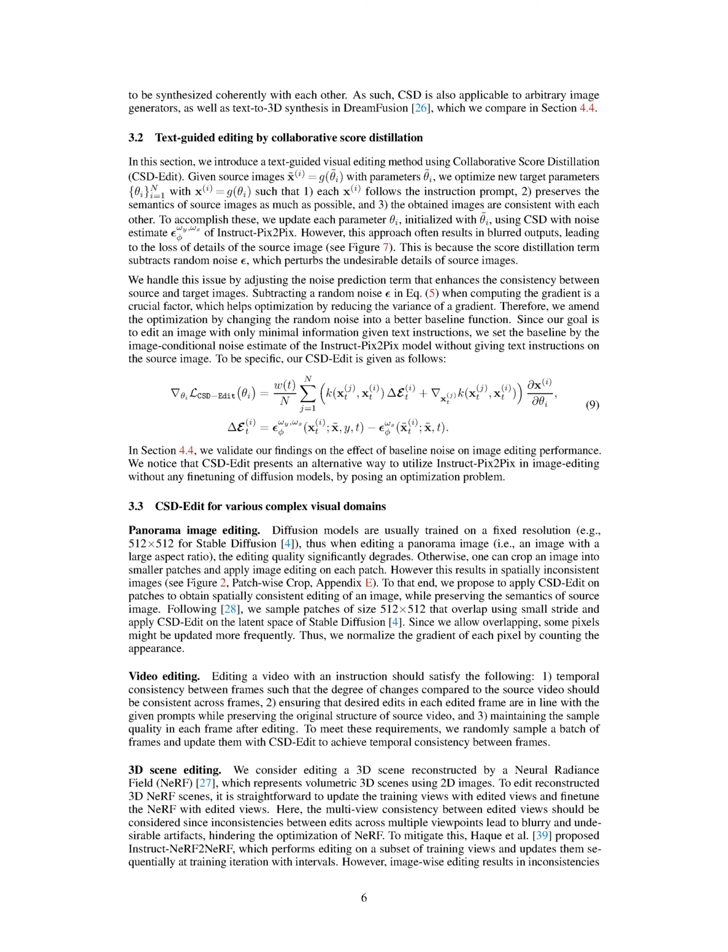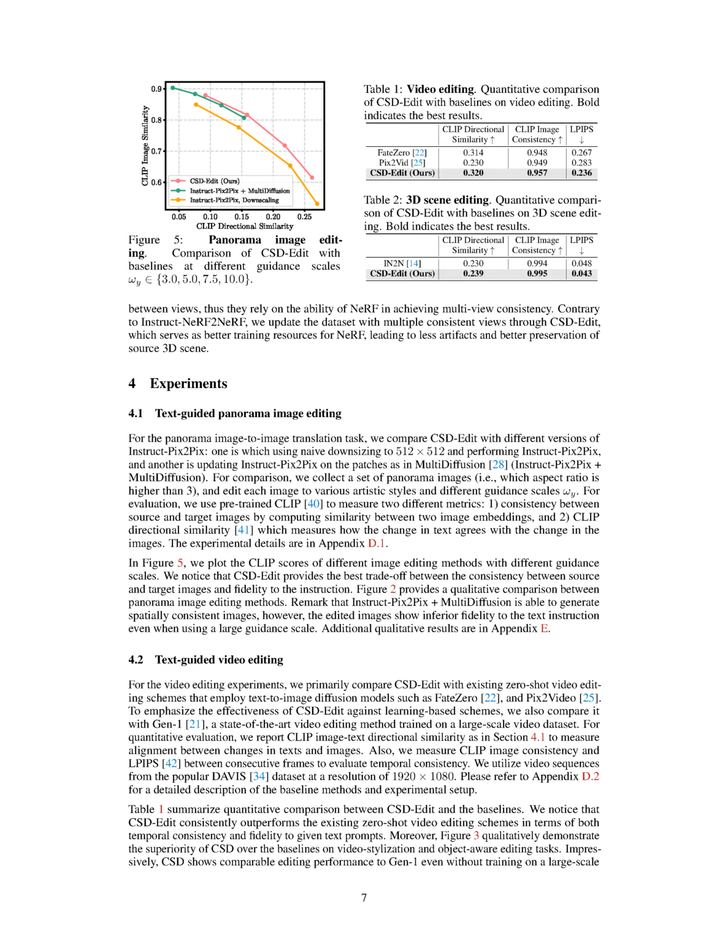Section 4.1 Text-Guided Panorama Image Editing. In this section, we focus on editing panorama images using our method called CSD Edit. We compare its performance with different variations of Instruct Pix2Pix, a tool that alters images based on text descriptions. The first variation uses a simple method of reducing the image size to 512 by 512 pixels and running Instruct Pix2Pix on it. The second version incorporates multi-diffusion, an image editing process that modifies different parts of the image separately. We refer to it as Instruct Pix2Pix plus multi-diffusion.